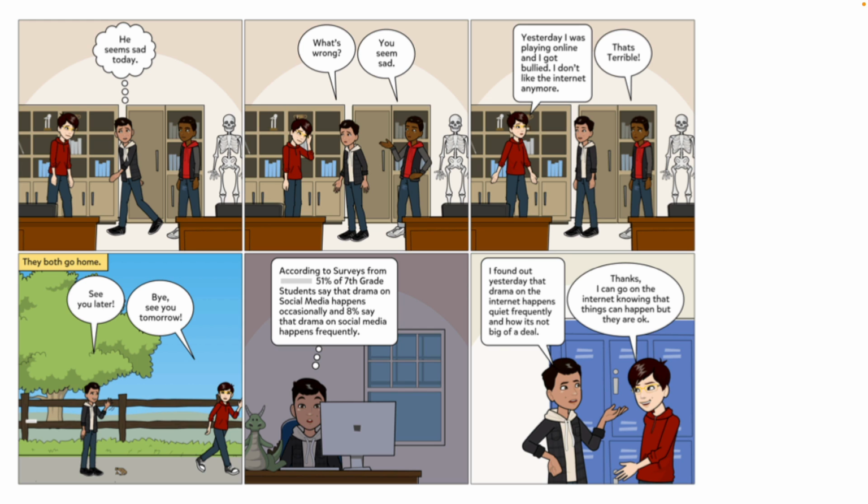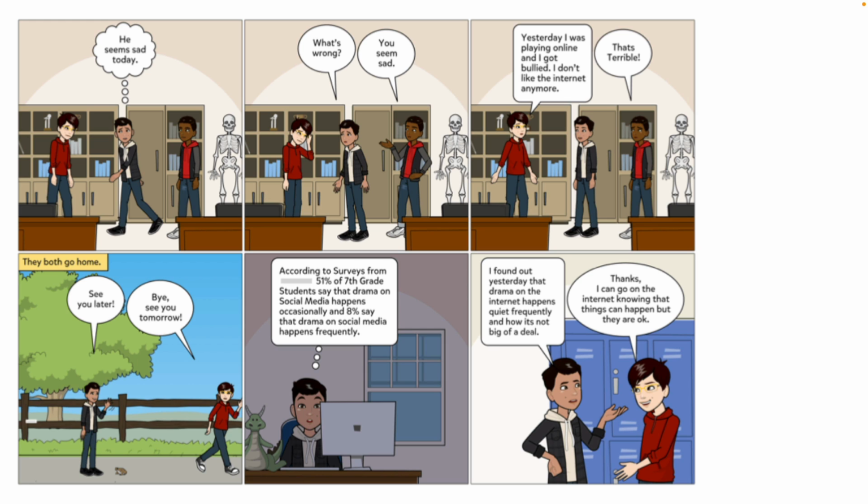So, for instance, in this data comic, we see students reasoning about the implications of data as a means for self-management. In the narrative, the author creates this camaraderie between three friends, two of which are empathizing with one character's experience of getting bullied. In panels 5 and 6, one of the characters finds out a statistic that they use as a means for helping the other character rethink their emotional reaction to bullying. They connect the high frequency of drama to the need to decrease their emotional reactivity to being bullied, which is, for example, no big deal. So the character who is bullied ends the comic with this changed perspective, really using the data to self-manage their feelings around being bullied.